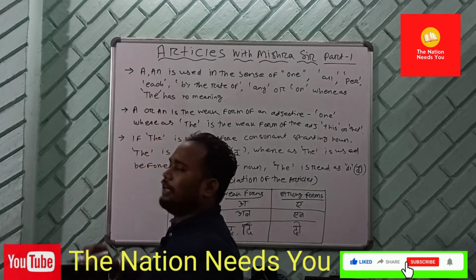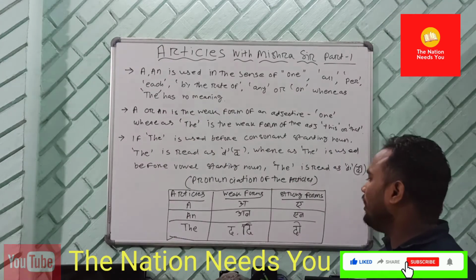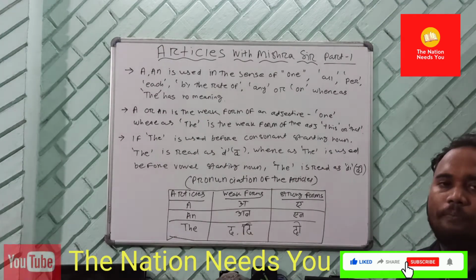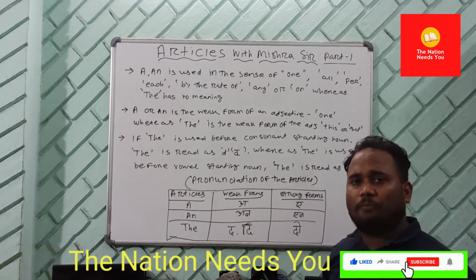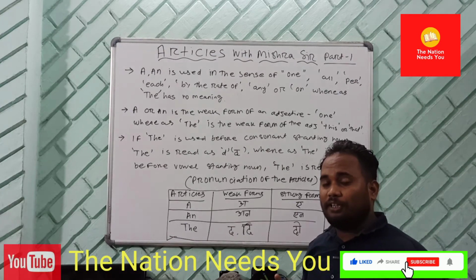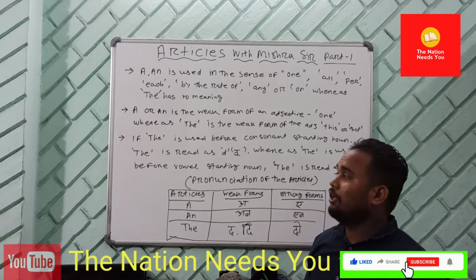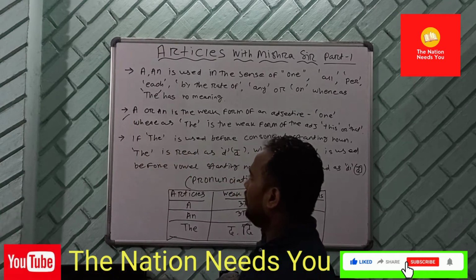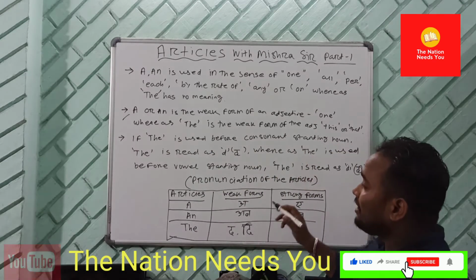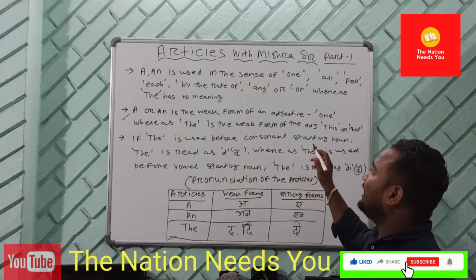But whereas the has no meaning. What is that? Whereas the has what? The has no meaning. So the has no meaning, we agree, but the is used in functional case. And number 2 rule we have, everyone, an is the weak form of an adjective.